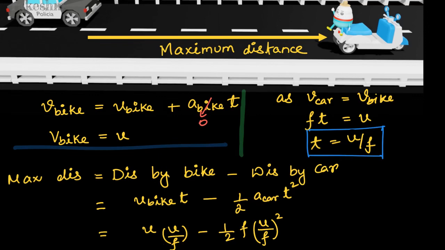We are putting that here, plus half into acceleration of car, which is f, it is given, and time is again u by f. So if we calculate this, we get the value as u square by 2f. So in this question, the maximum distance between the bike and the car before the car catches up with the bike is u square by 2f.